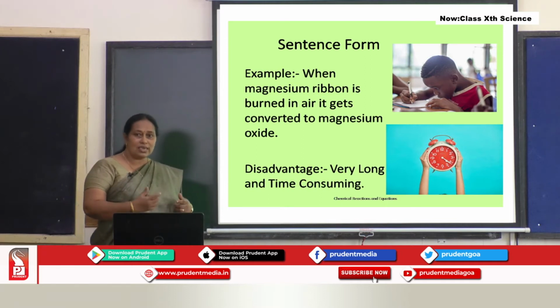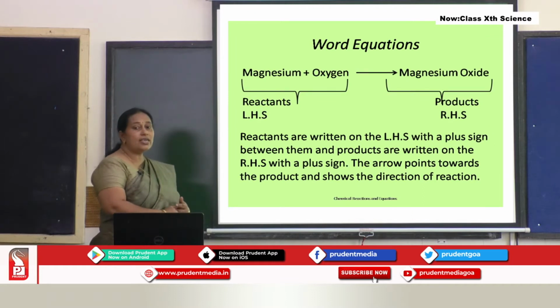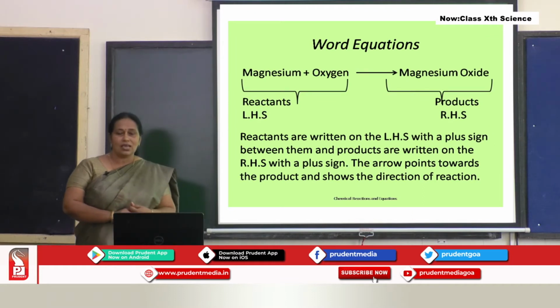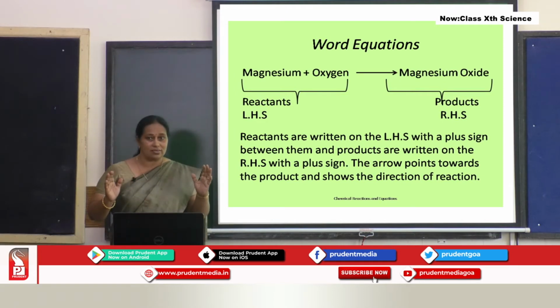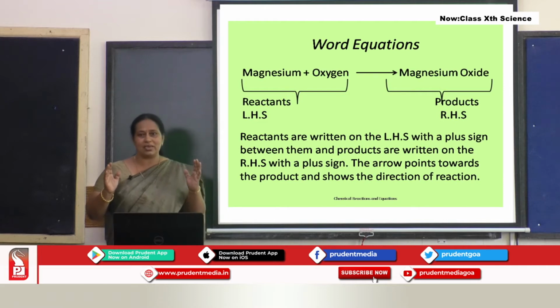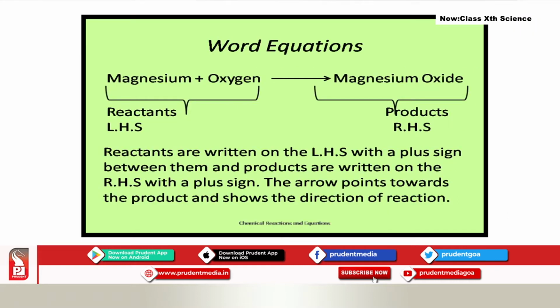So, what is the next way of expressing it? Word equations. Here, we use the names of the reactants. Now, you got a new term, reactants. What do you mean by reactants? Look at the equation. Magnesium plus oxygen gives magnesium oxide.